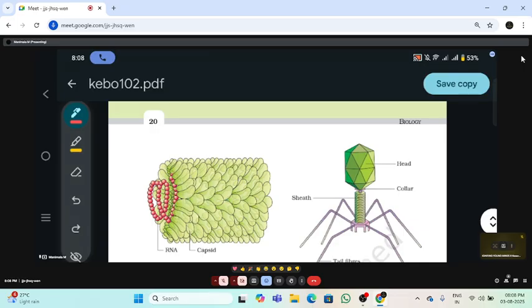They can exist outside the body and also inside the body. They can multiply inside the living cell like any other organism, only when they enter an organism.